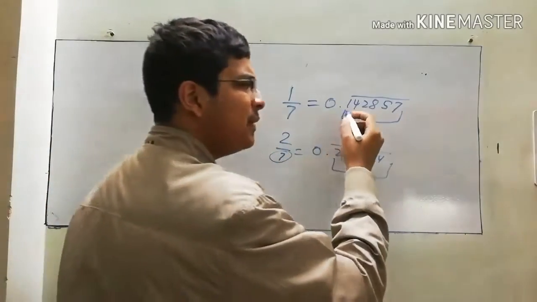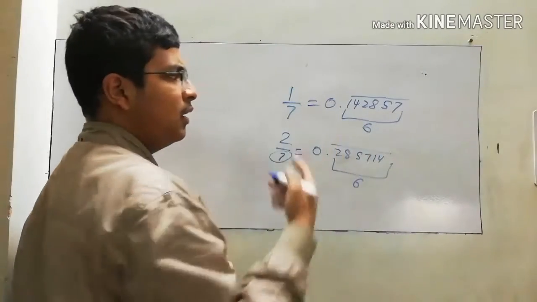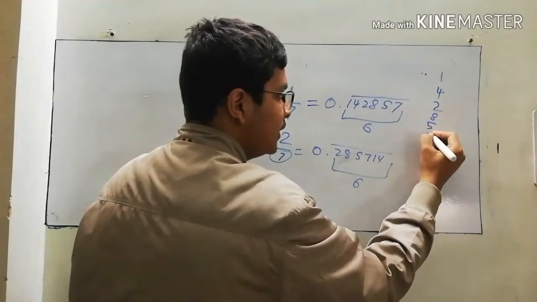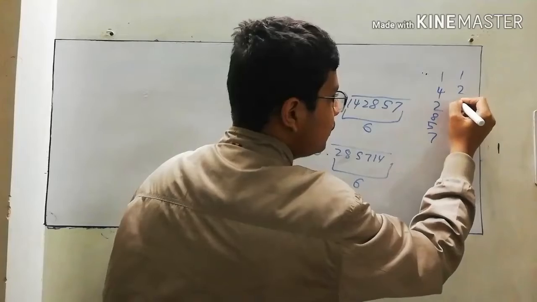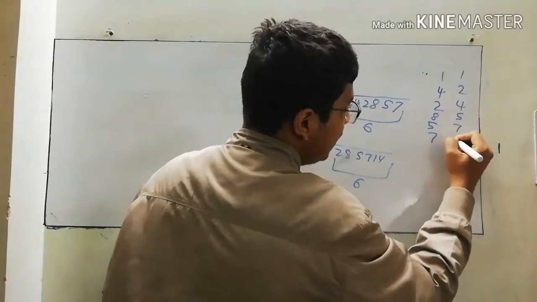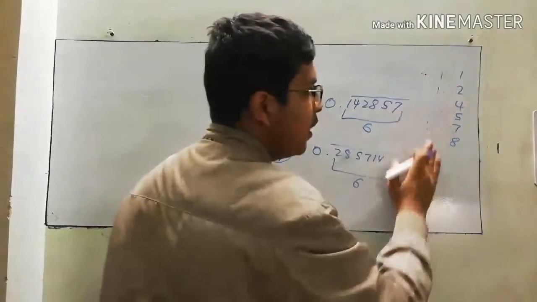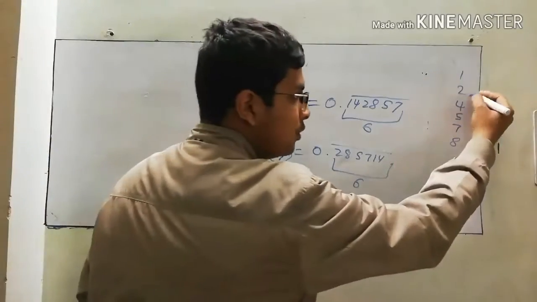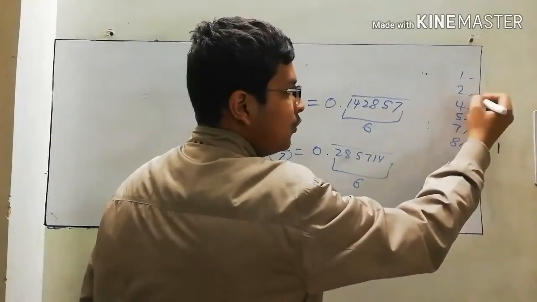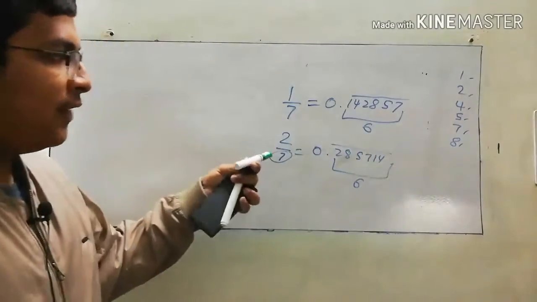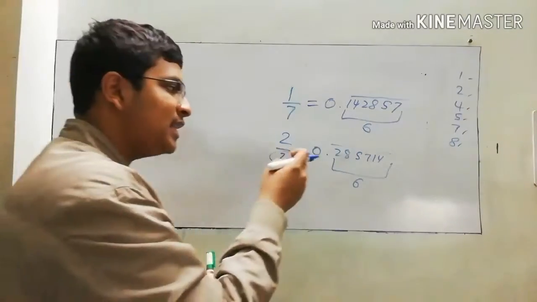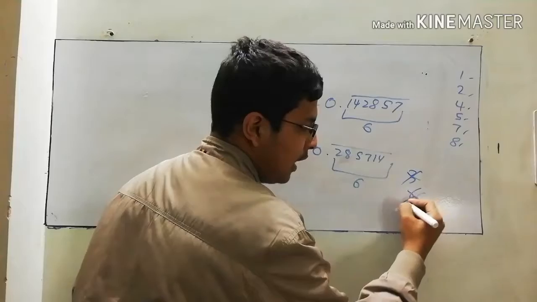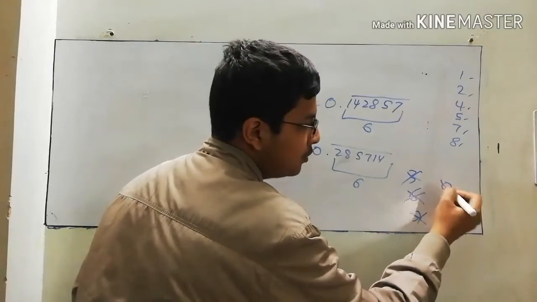Now let me show you something. What are the digits after the decimal point in 1 by 7? These digits are 1, 4, 2, 8, 5, 7. Let me arrange these: 1, 2, 4, 5, 7, 8. These are the digits which come in 1 by 7. In the case of 2 by 7, the digits are 2, 8, 5, 7, 1 and 4. So if the base remains 7, the digits after the decimal point will be these 6 numbers. There is no 3, no 6, no 9, and not even a 0. Why is it so?